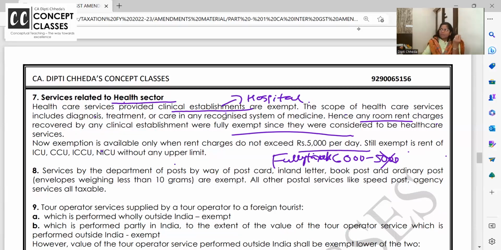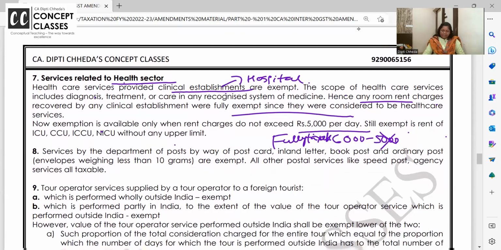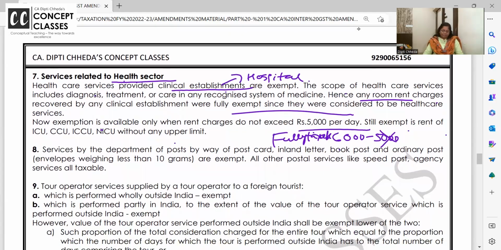So for ICU and all, sometimes because the patient is on a ventilator, per day the room rent charges are 10,000, 25,000, 30,000. On that, no GST. But after the patient is shifted from ICU to a room, if the room rent is up to 5,000, no GST. Above 5,000, on the full amount, GST is going to be levied. Clear or not?